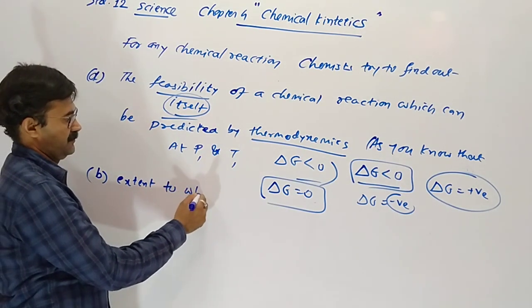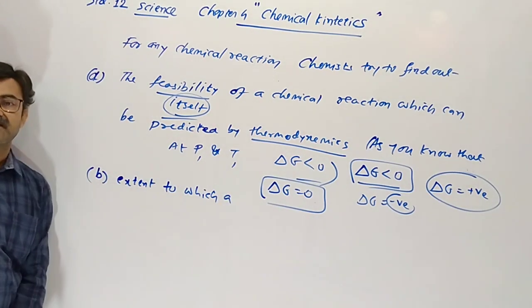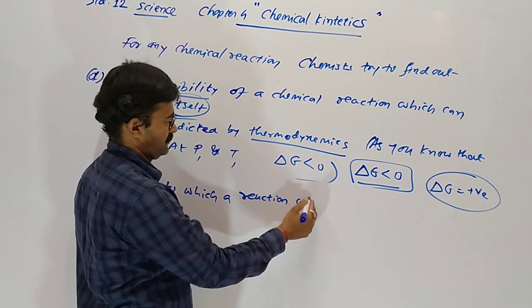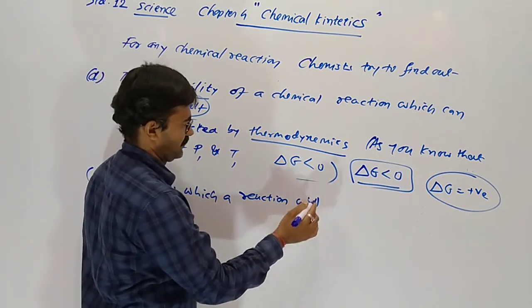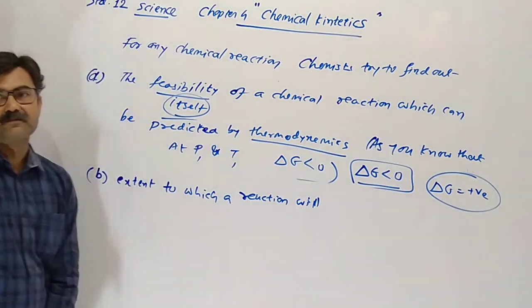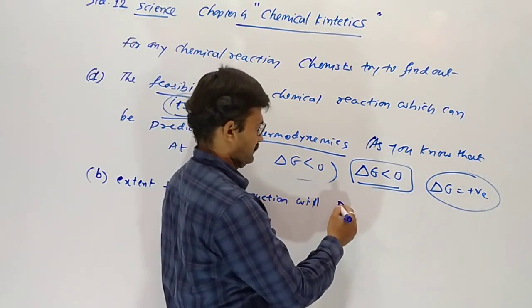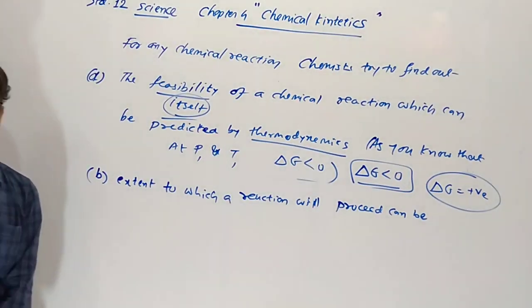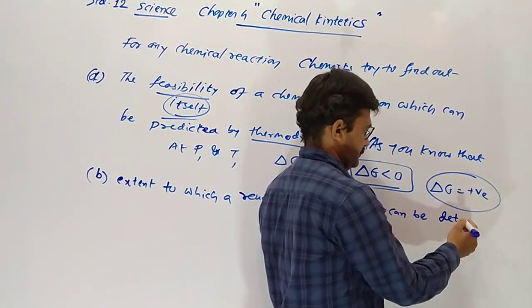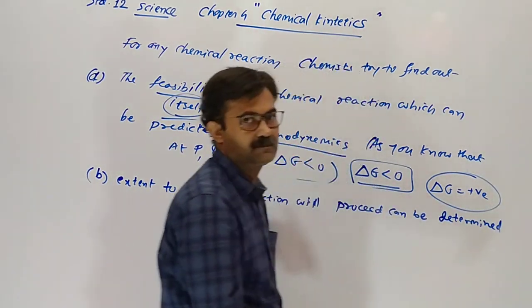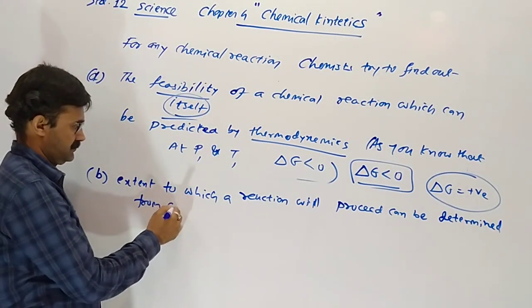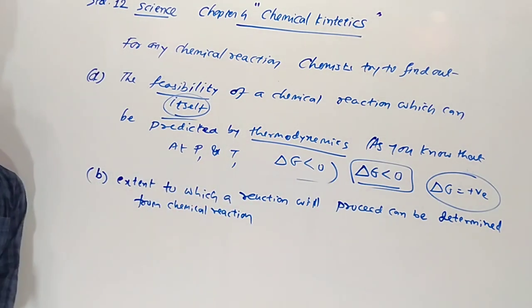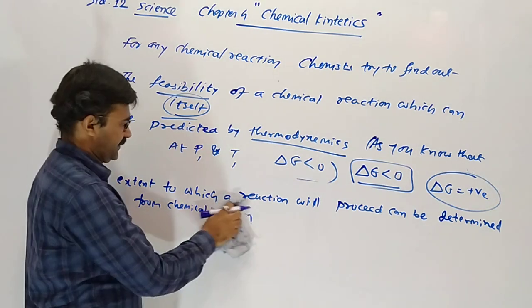Extent to which a reaction will proceed can be determined from chemical equilibrium.